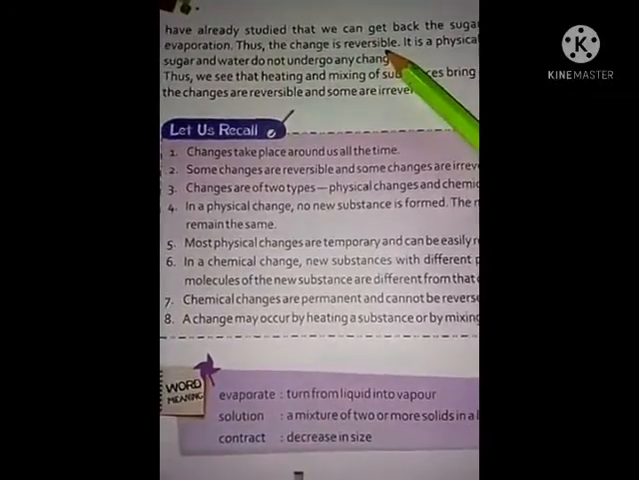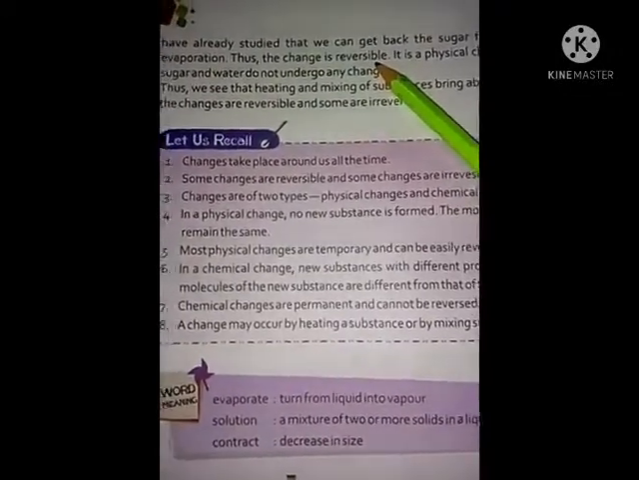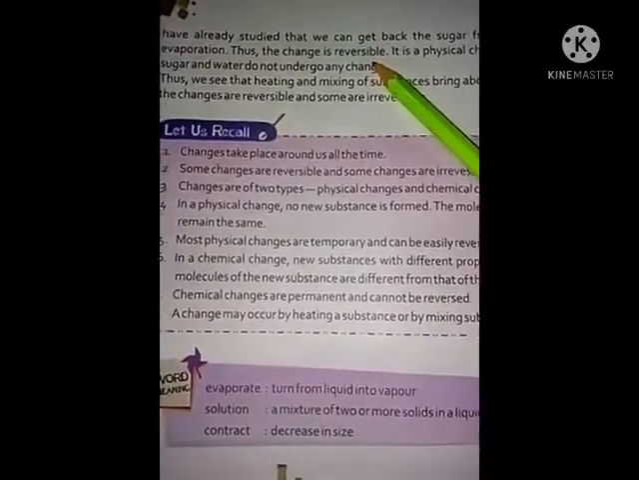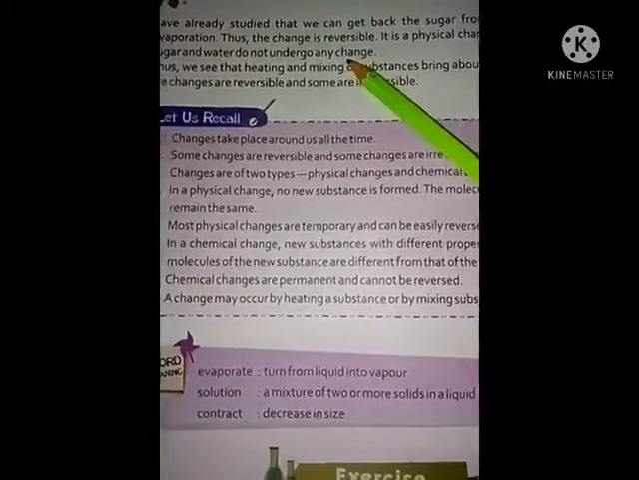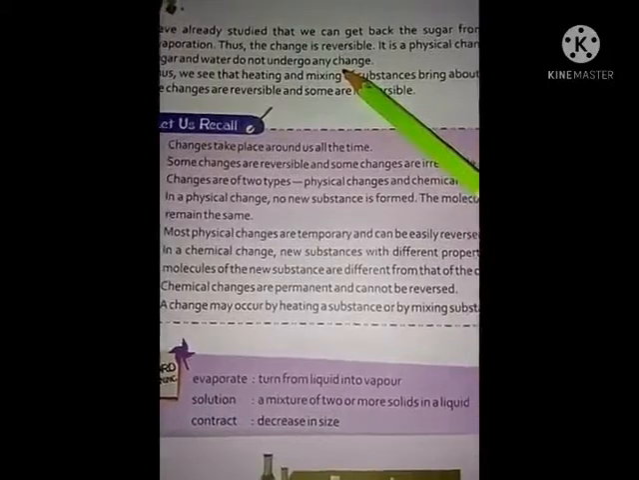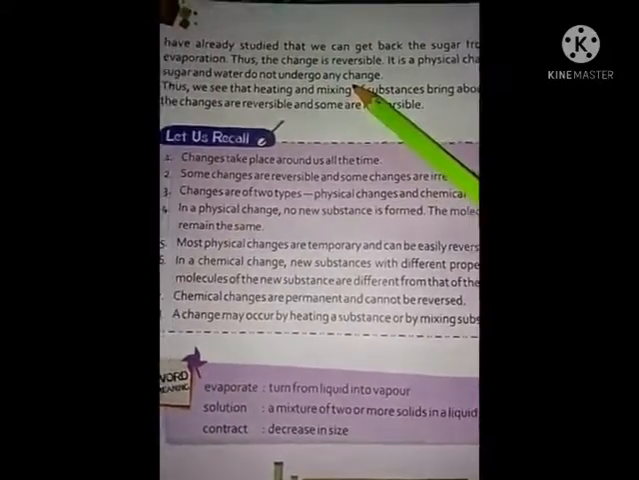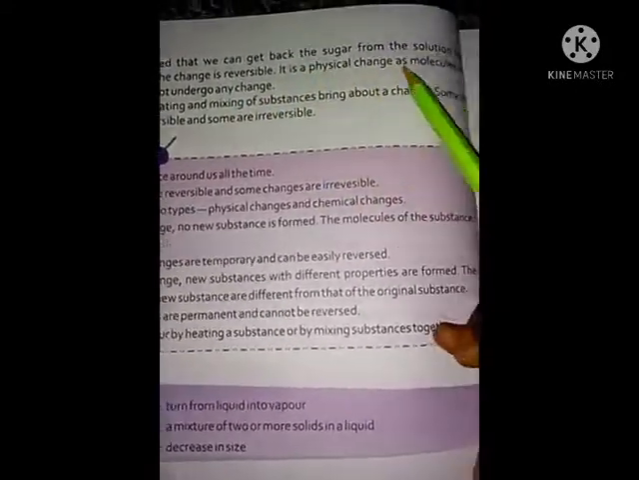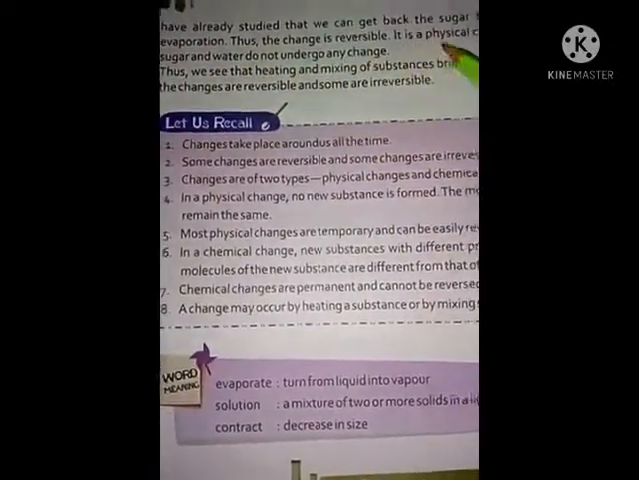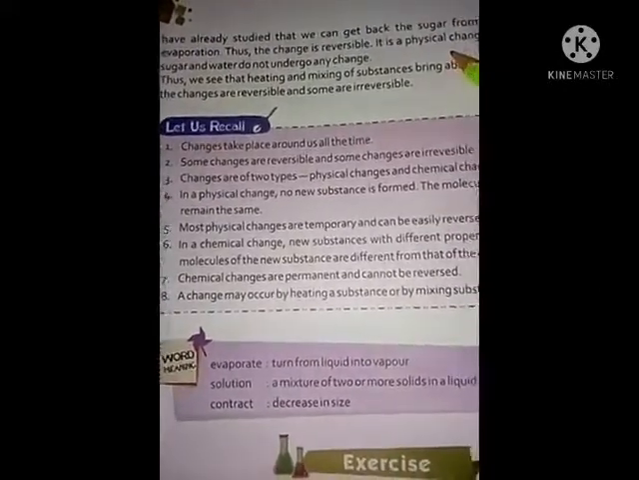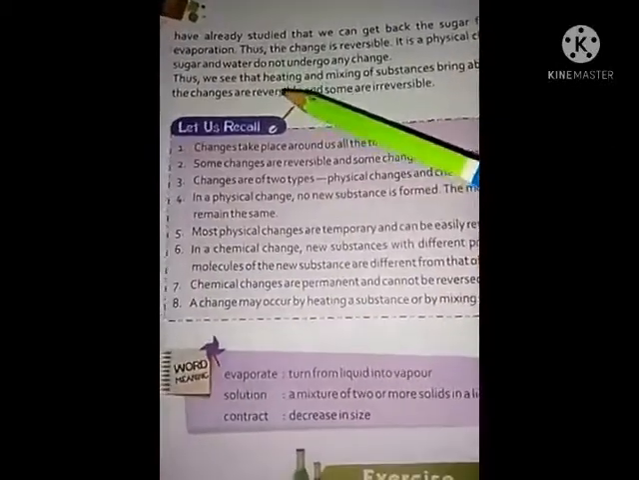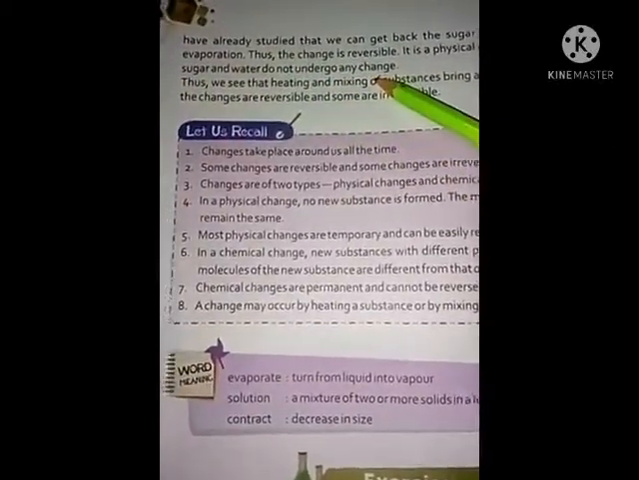Why is it called reversible? Because we can get the sugar back, the same substances as before the change occurred. Okay, it is a physical change as the molecules of sugar and water do not undergo any change. It is a physical change because no molecular change occurs here. The molecules of sugar and water remain the same.